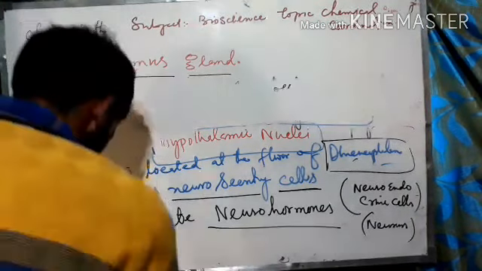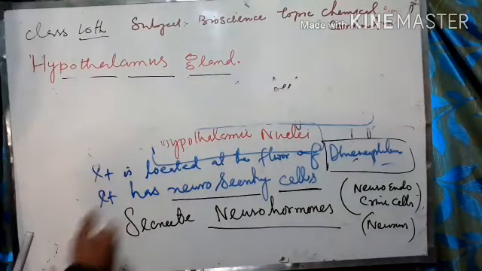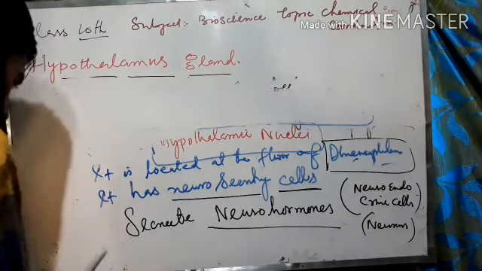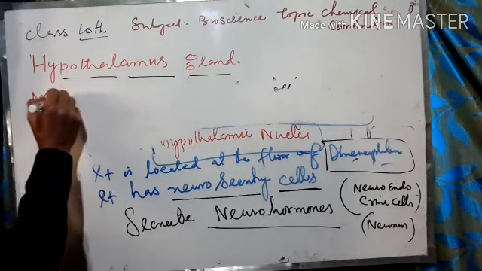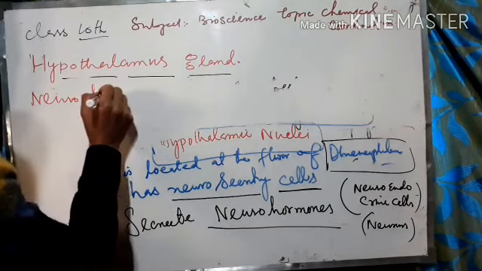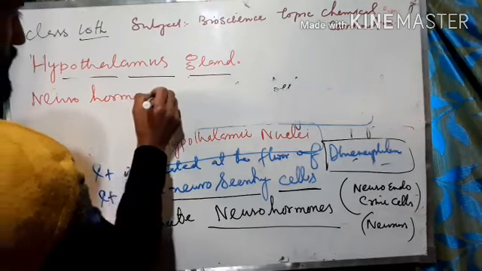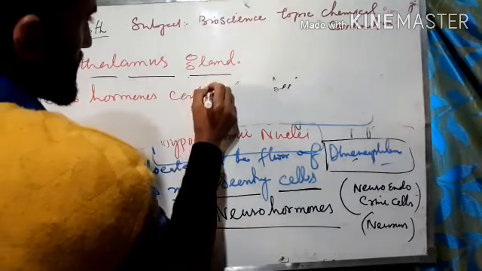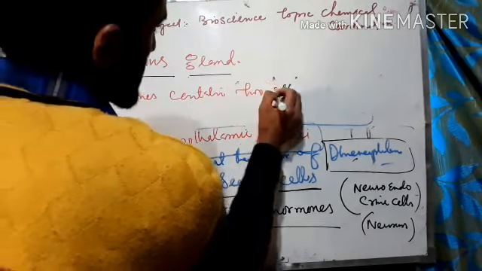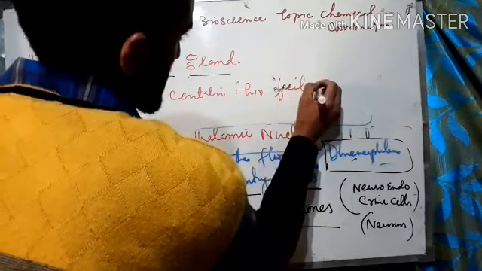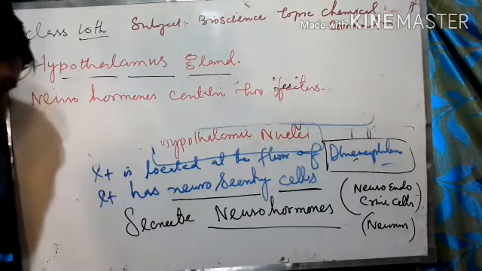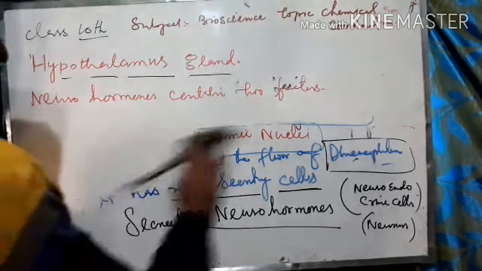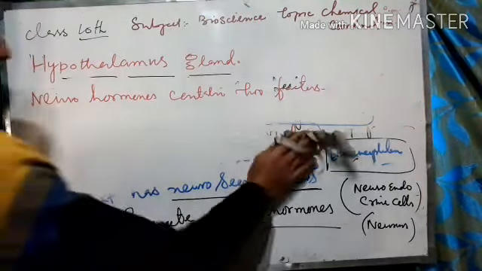These neurohormones contain two factors. So what will be the two factors of these neurohormones?